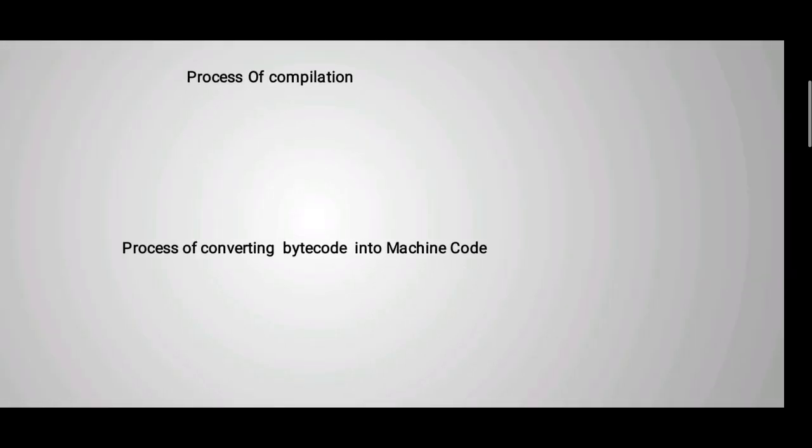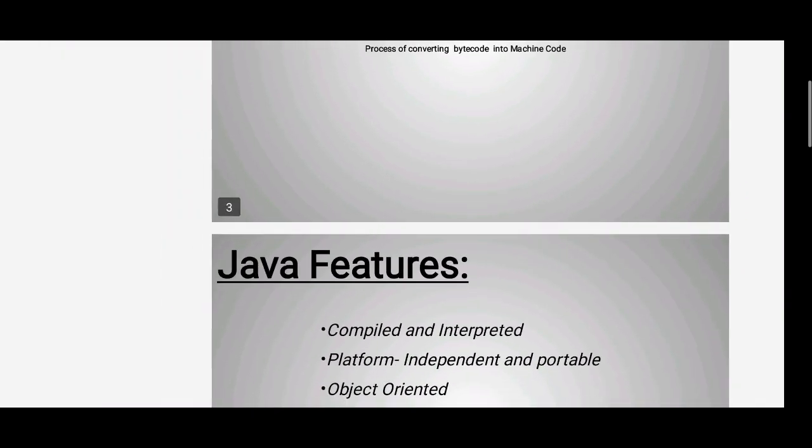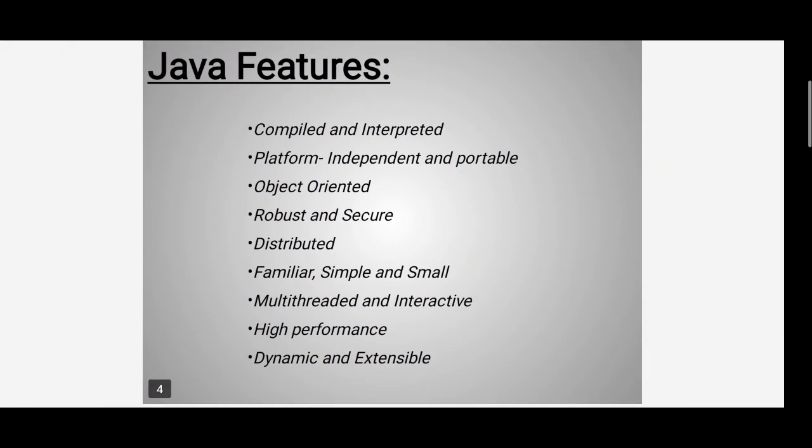Java process of compilation, process of converting bytecode into machine code. Features of Java.